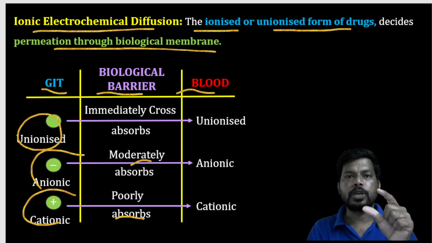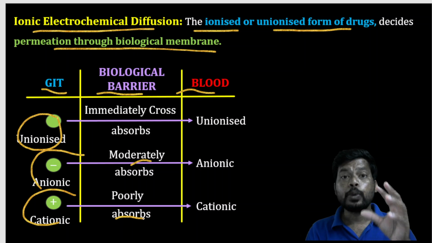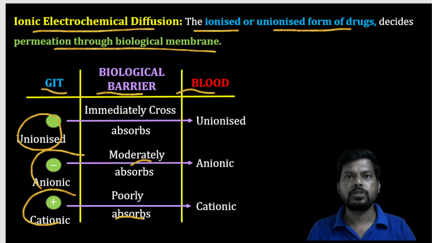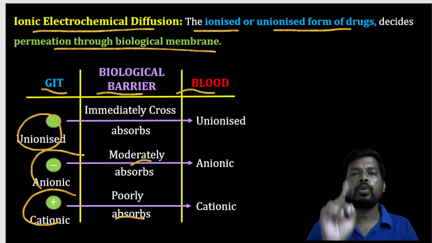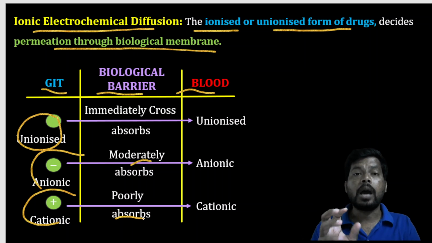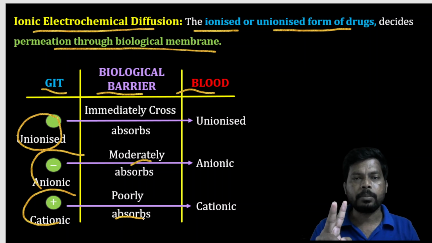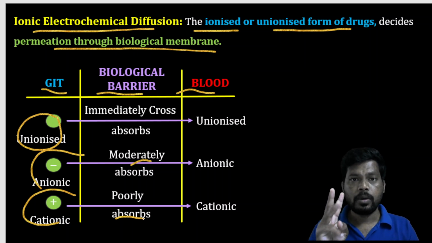Examples are aminoglycoside antibiotics as well as neuromuscular blockers, especially peripherally acting neuromuscular blockers. So if a drug molecule is ionized, poor absorption. Anionic form, medium absorption, and unionized form, excellent absorption.